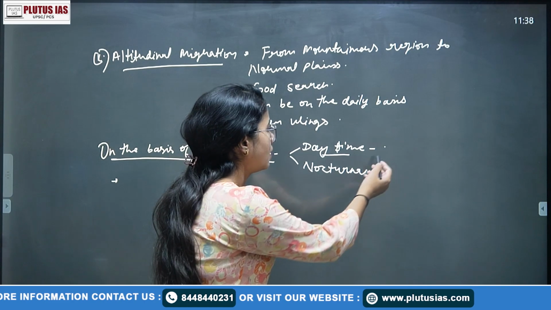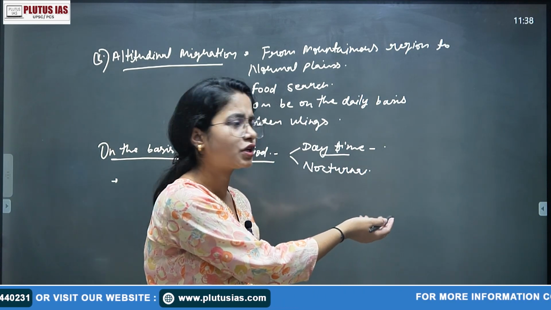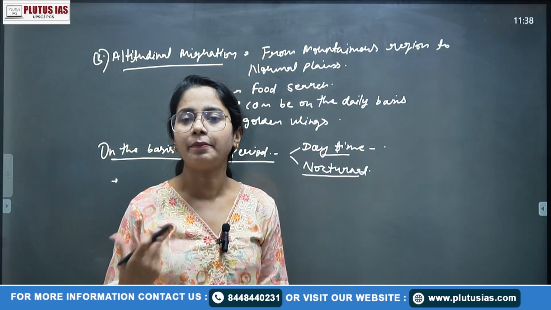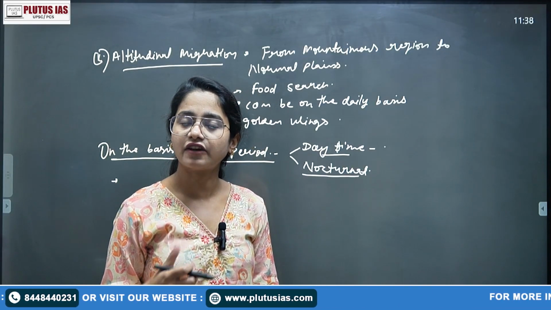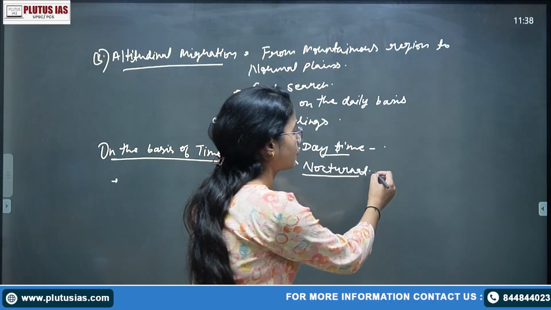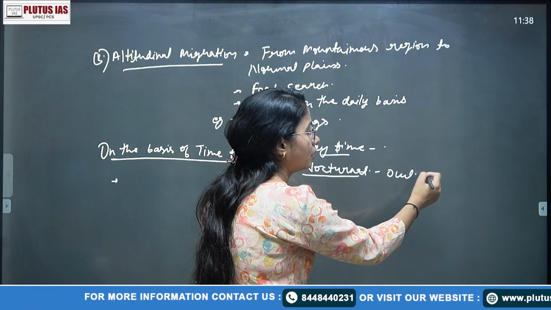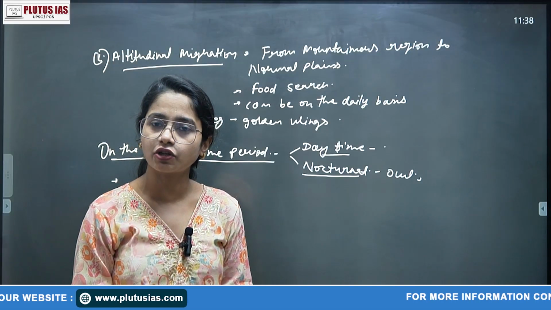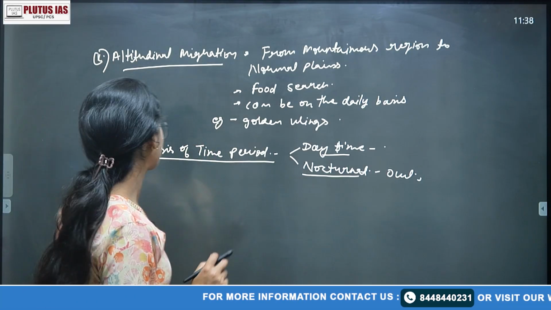There are so many birds, like the sparrow is one example. Nocturnal are those birds which generally have nocturnal habits. Suppose your owl. Bats we do not consider as birds, so we cannot mention them, but the owl mostly has nocturnal habits. So this is one thing.